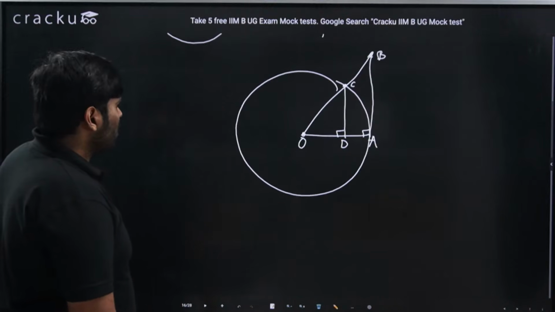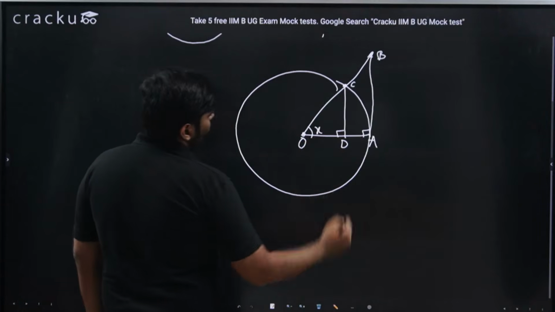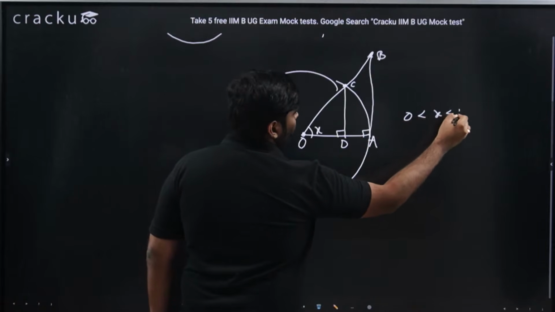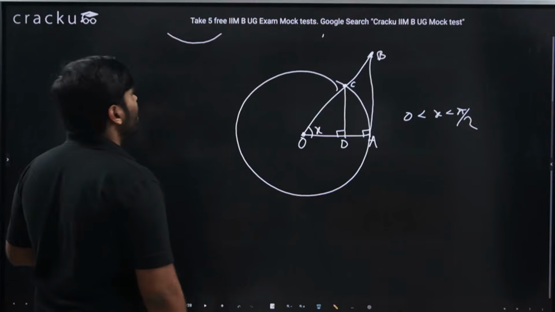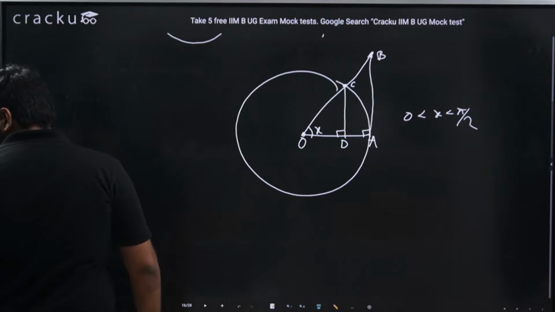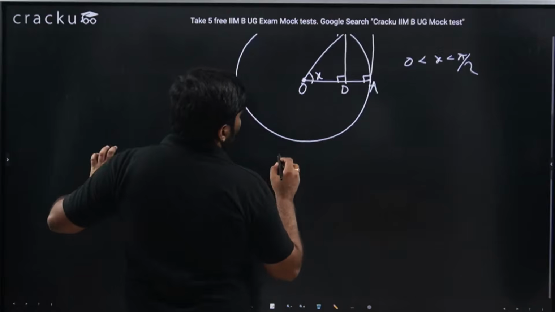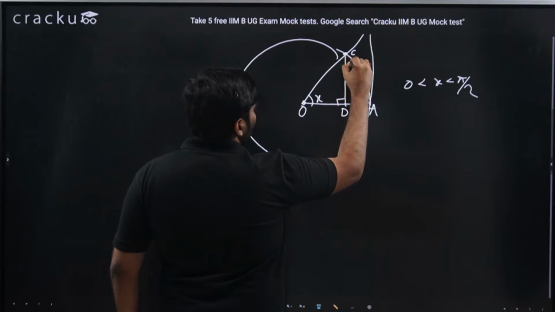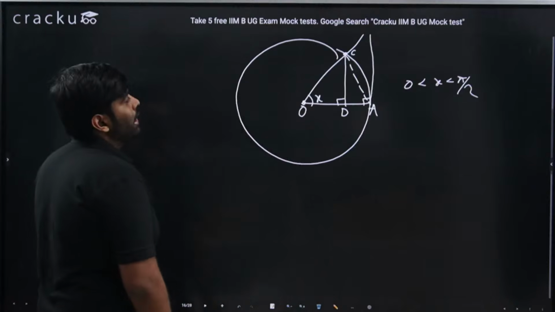Now, let this angle be x. Here x is obviously less than pi by 2, that is, less than 90 degrees. So 0 is less than x less than pi by 2. Now, let's join C and A.